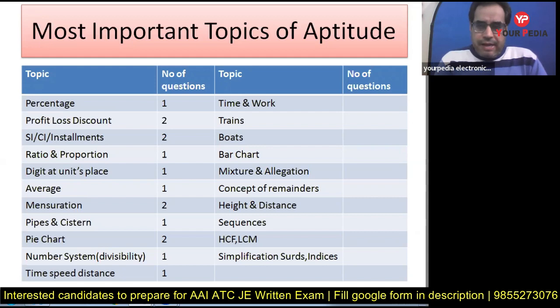So prepare the aptitude section, 15 questions from this, 30 questions from mathematics. So 30 plus 15, 45 questions you are getting from mathematics and aptitude section. This is a big number. Then in physics also you can get a good number of questions solved. And then you go for English, reasoning, GK. So prepare all things, right?